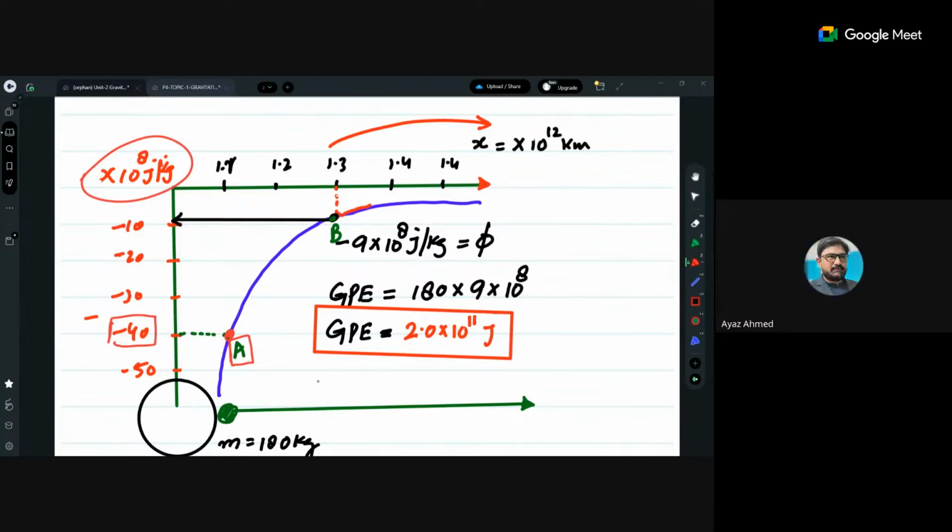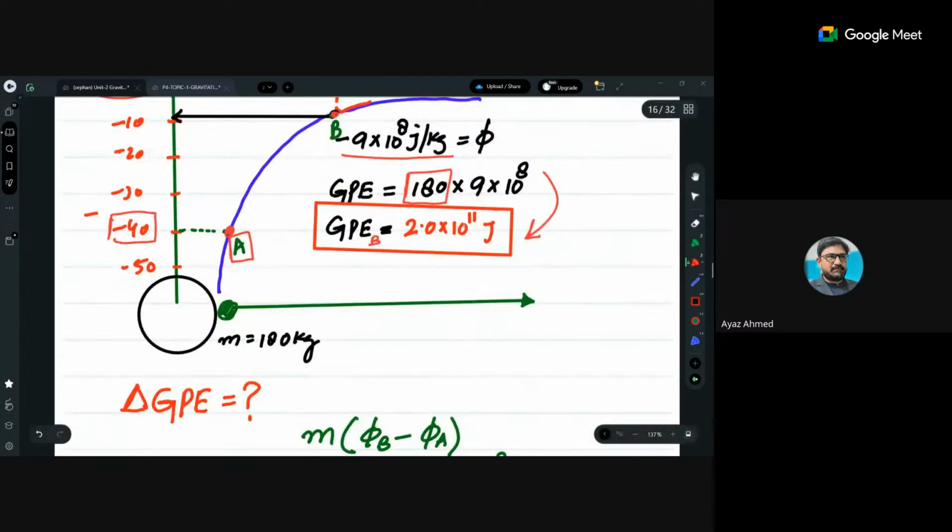सही, ठीक है. For example, mass मैंने दिया हुआ है यहाँ पे 180. So if mass is 180, into here gravitation potential is almost 9 point something, तो माइनस 9 into 10 की पावर 8 कर दिया मैंने. तो ये आपके पास ग्रेविटेशन पोटेंशियल एनर्जी आ गई at point B. In the same way, gravitation potential energy can be calculated at point A. वो कैसे हो जाएगी? 180 into 40 into 10 की पावर माइनस 8 with negative sign.